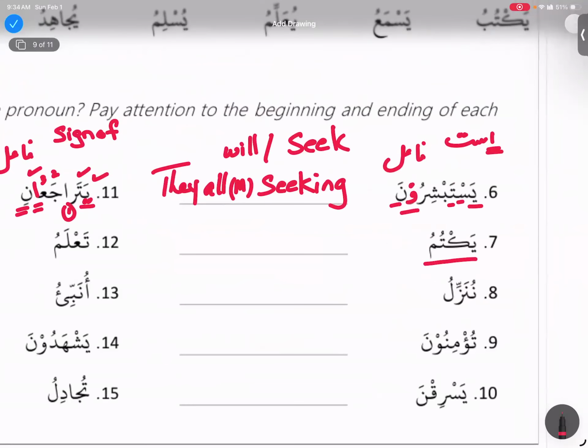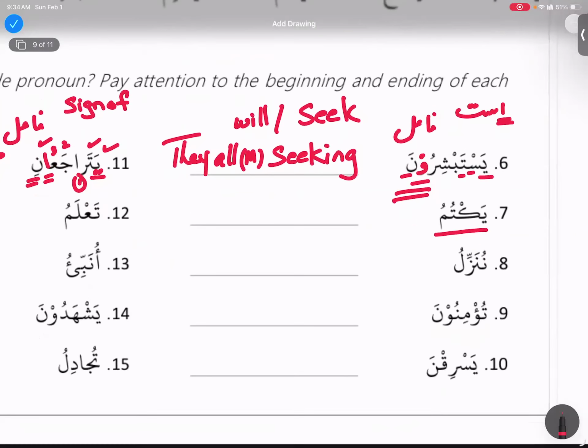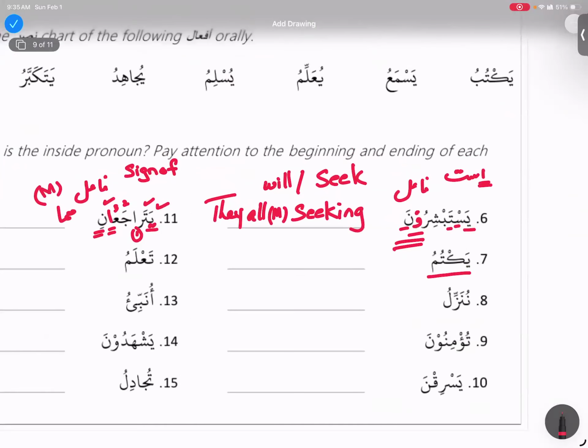Yes, Tabshirani. What group are we gonna put that in? It's a Nuna, Afalul Khamsa. Yes. Yatarajani, Afalul Khamsa, very good, right? So this is how we can play around with whatever we found. You guys need to make yourself strong in that knowledge. Next one, Ta'alamu.